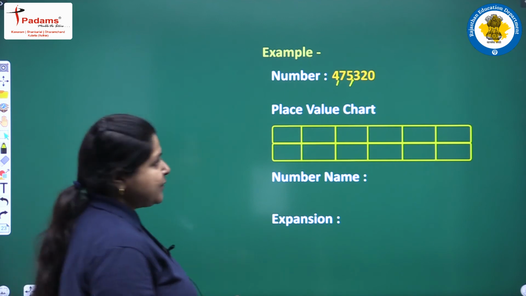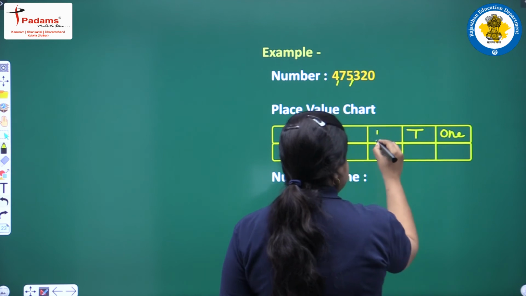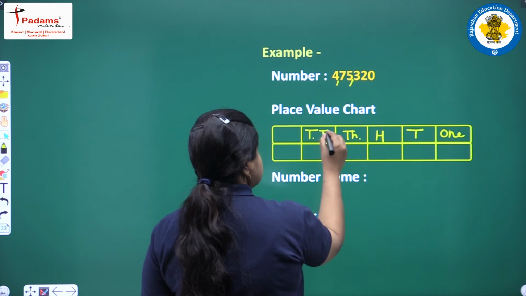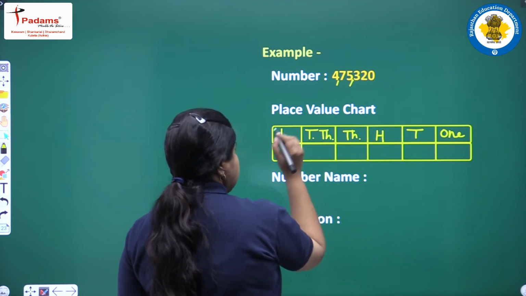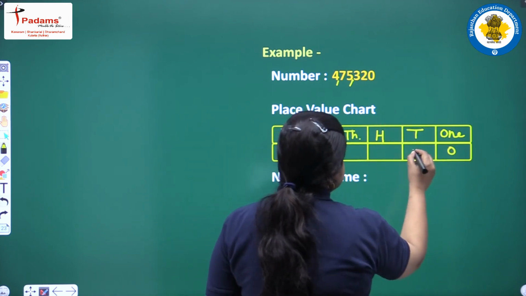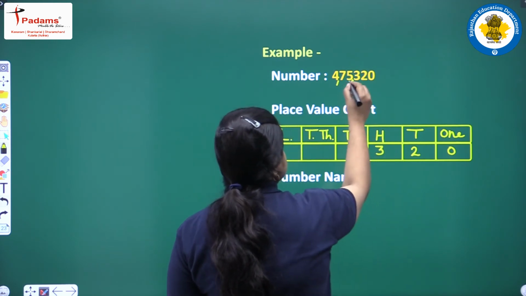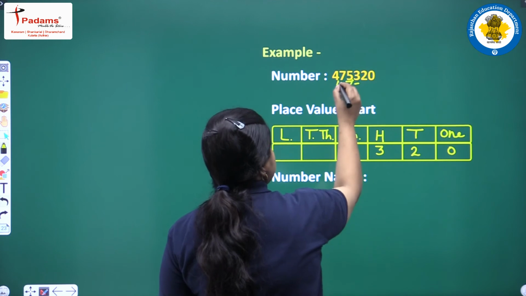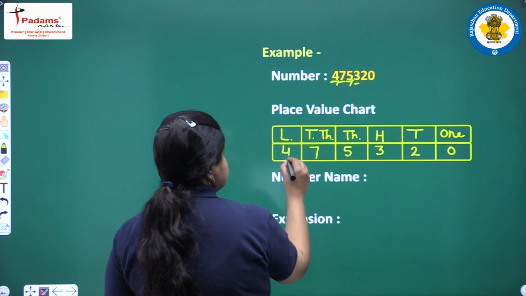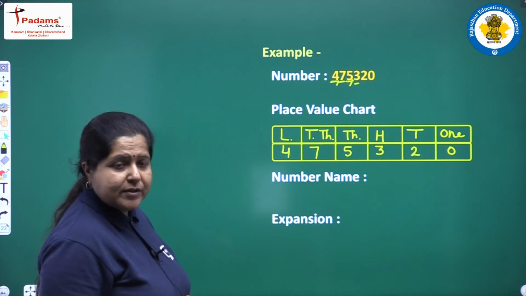We fill up the place value chart, ones, tens, hundreds, thousands, 10,000 and then we have the lakhs. Ones place digit is 0, tens place digit is 2, hundreds place digit is 3, 1000 place digit is 5, 10,000 place digit is 7 and this lakh place digit is 4. Easy. Now, it is easy to write the number name also.